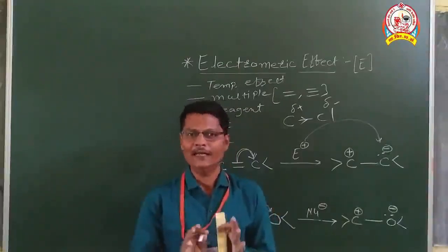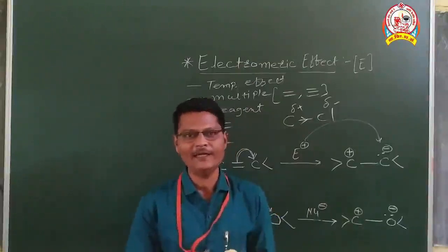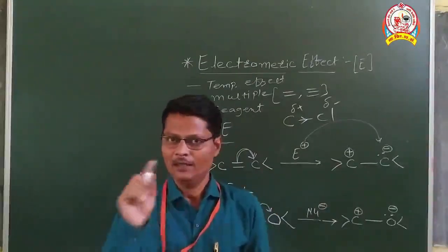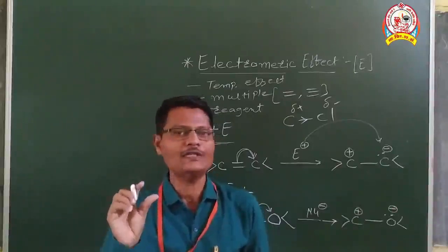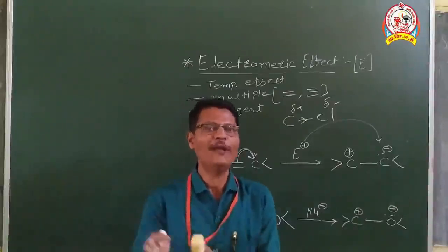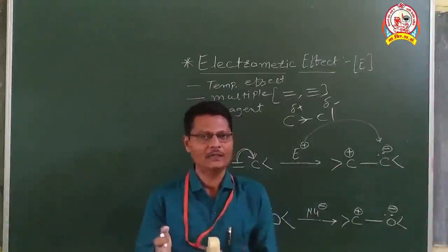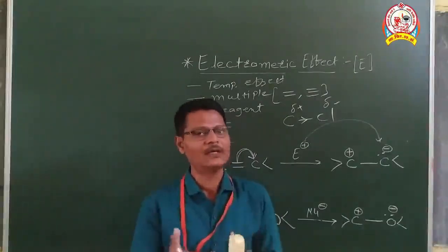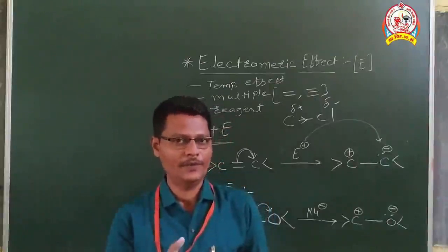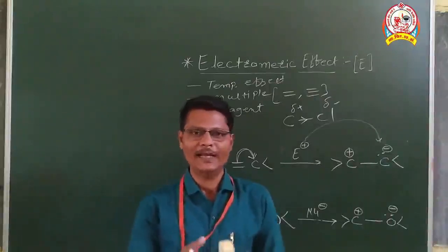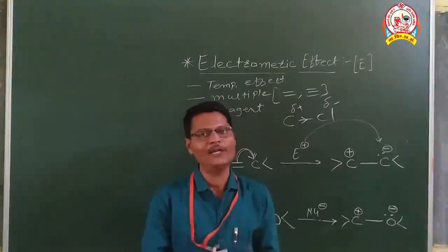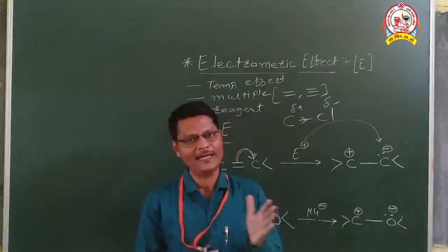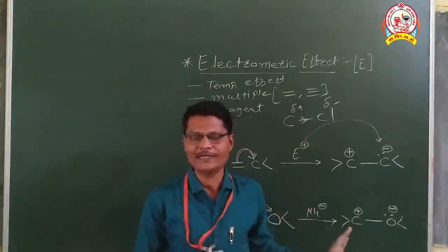Fifth point, it is indicated by a curved arrow, and the arrow's direction is towards the movement of the electron, towards where that electron pair is moving, migrating or transferring. That is the direction of the arrowhead. And the last point, electromagnetic effect is divided into two parts, that is positive electromagnetic effect and negative electromagnetic effect. We have illustrated with one example.